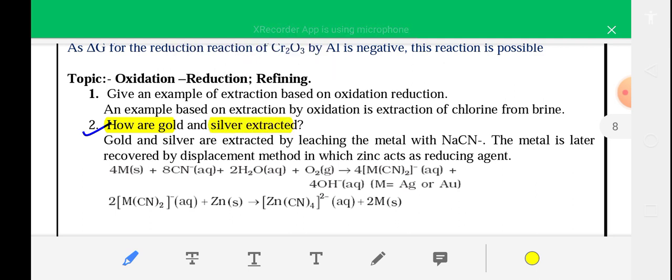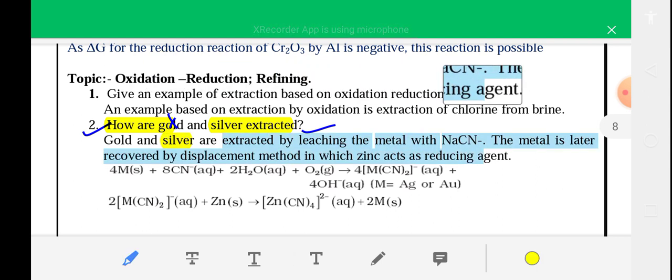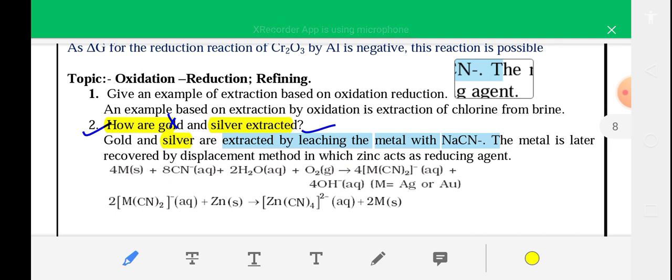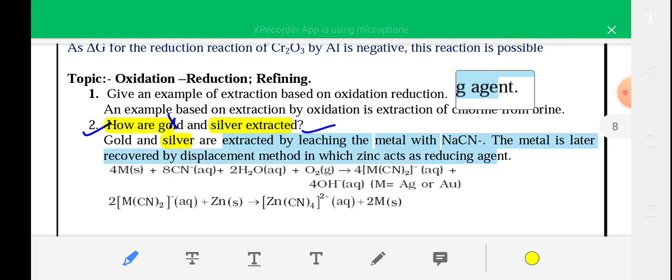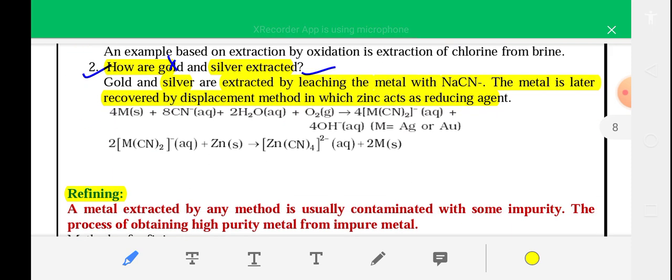So according to the syllabus, only extraction of silver you have to read, gold is not required. Okay, silver you have to read only. Silver is extracted by leaching the metal with NaCN, I have told already, and the metal is later recovered by displacement method, in which zinc acts as reducing agent.